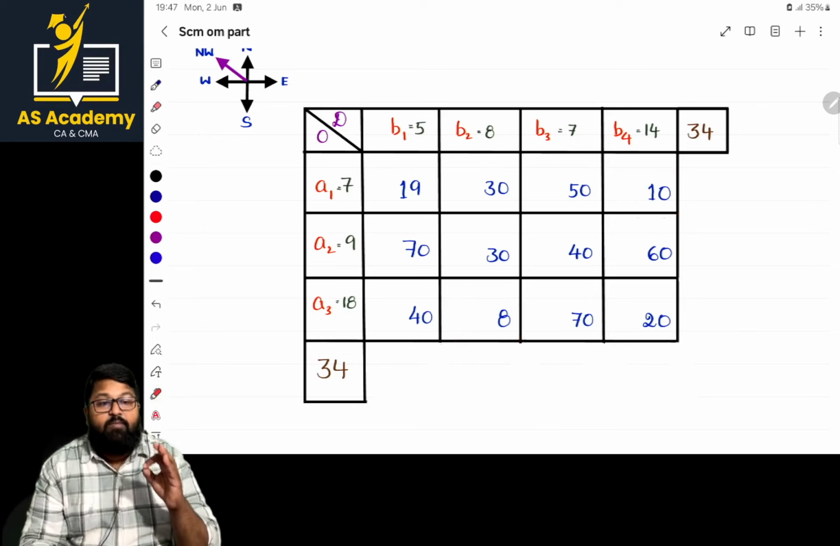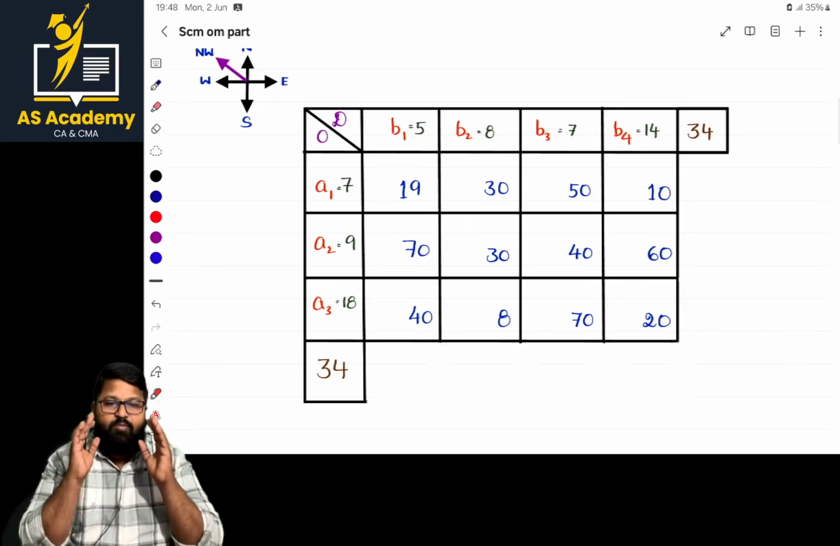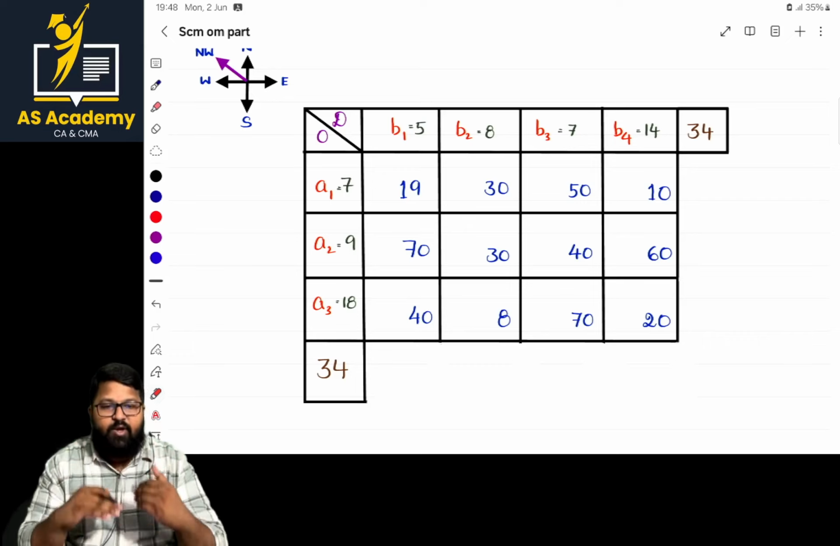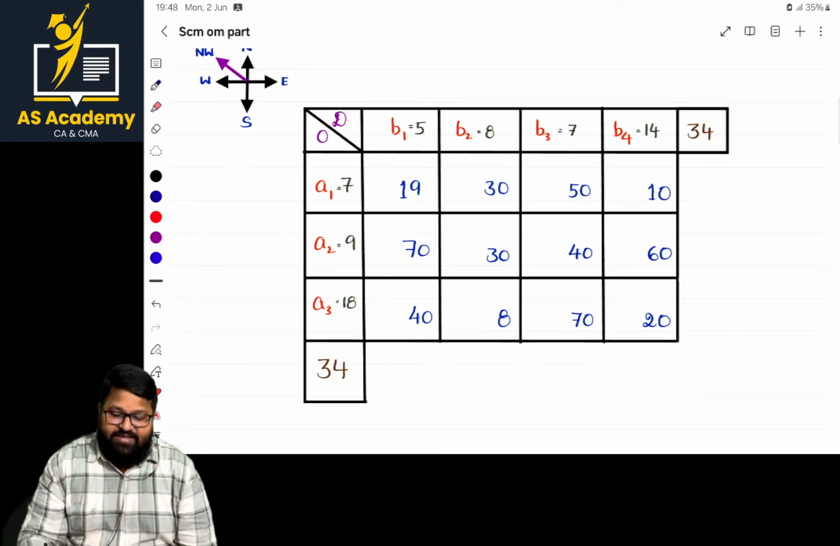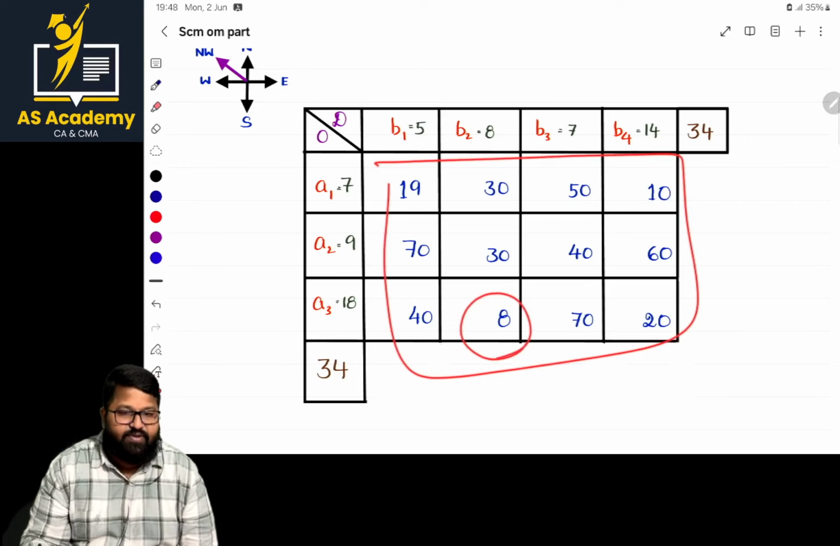And one more thing, my humble request: while you are solving a problem in the case of transportation or assignment, be careful with numbers. If you are not careful and you take some wrong number, the calculation will go wrong. So while solving the problem, keep a peace of mind and do the solving. Of all these elements, which is the least? 8 is the least.